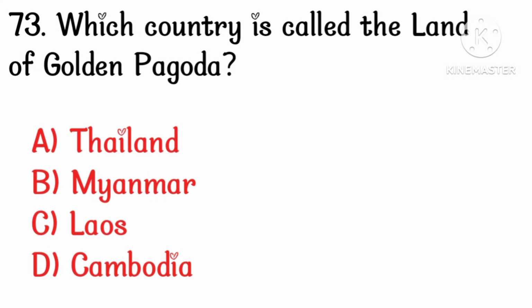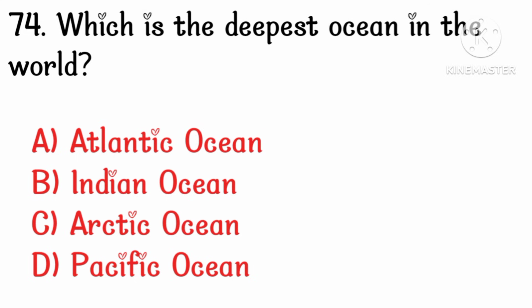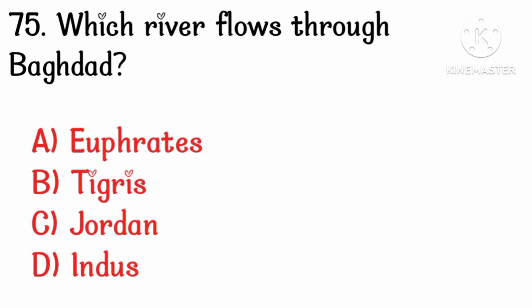Which country is called the land of Golden Pagoda? Option B, Myanmar. Which is the deepest ocean in the world? Option D, Pacific Ocean. Which river flows through Baghdad? Option B, Tigris.